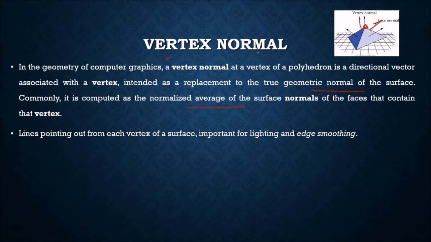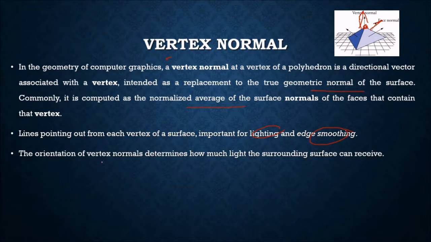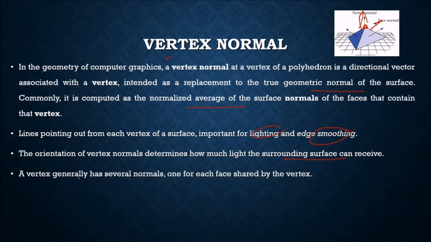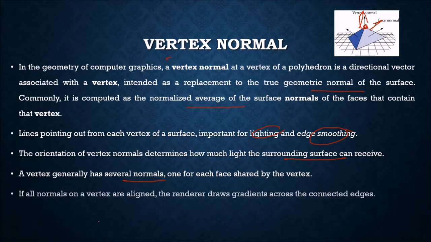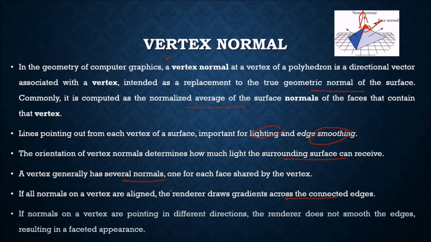So these are lines pointing out from each vertex, important for your lighting and edge smoothing. The orientation of vertex normals determines how much light the surrounding surface can receive. A vertex generally has several normals, one for each face shared by this vertex. If all the normals on a vertex are aligned, the renderer draws gradients across the connected edges. And if normals on a vertex are pointing in different directions, the renderer does not smooth the edges, resulting in a faceted appearance.